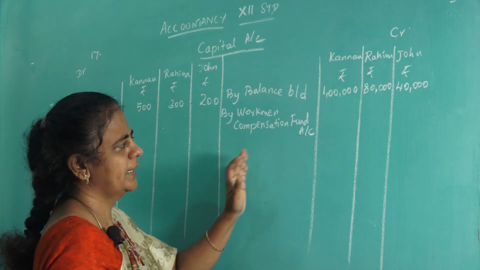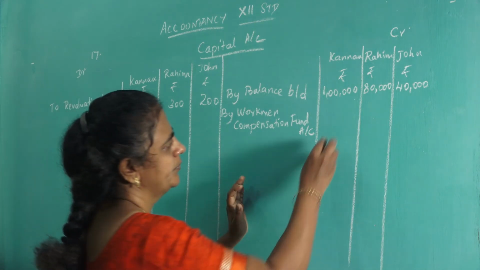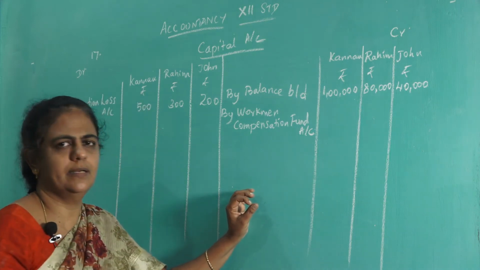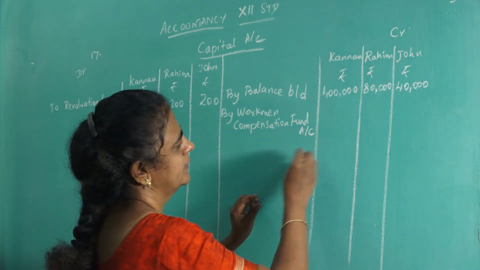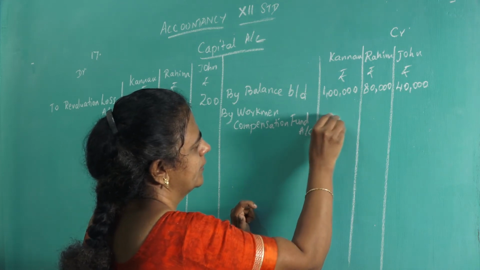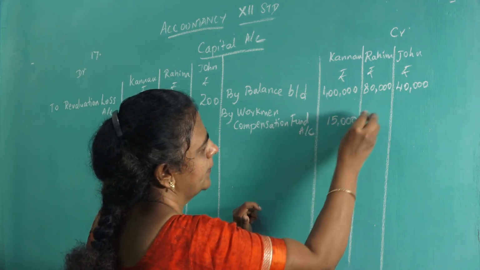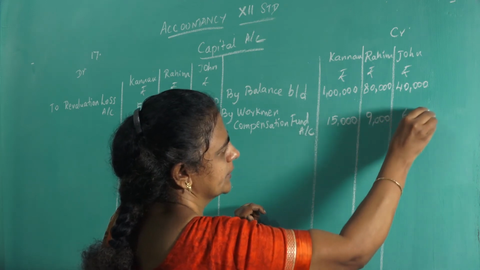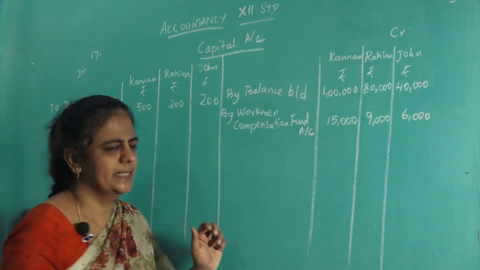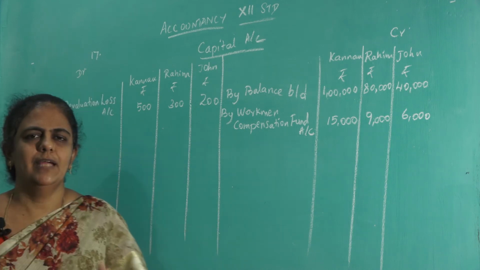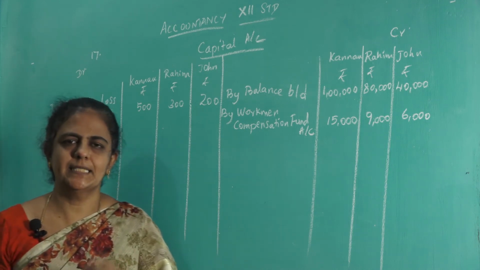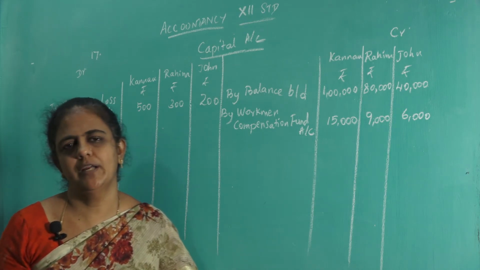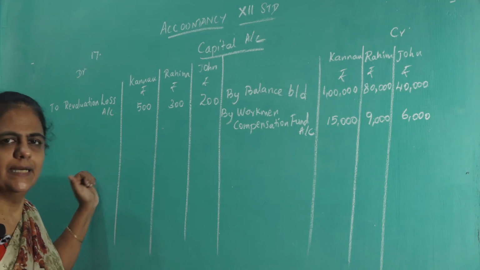30,000, give it in the ratio of 5:3:2. That is 30,000 into 5 by 10, 30,000 into 3 by 10 and 30,000 into 2 by 10. So, that will give you 15,000, 9,000 and 6,000. Next, on the liability side, we have profit and loss on the asset side. Asset side means it is loss. So, loss means what you have to do, again you have to show it on the debit side.